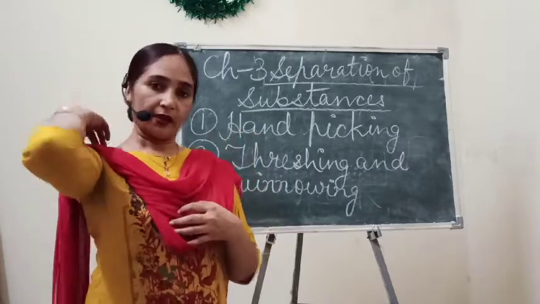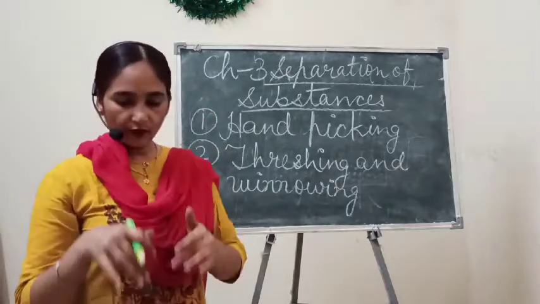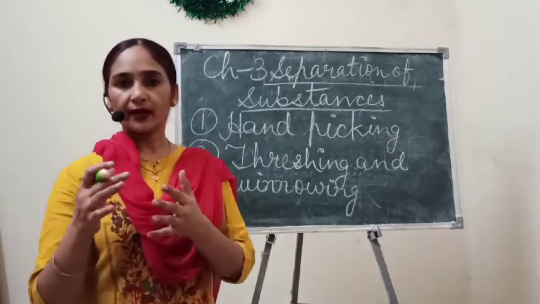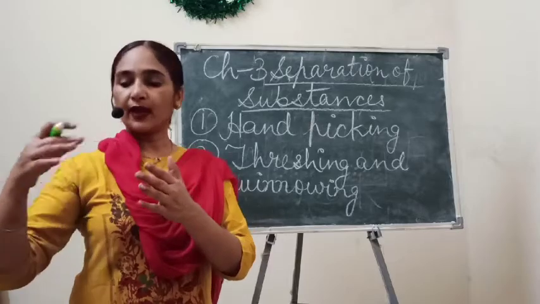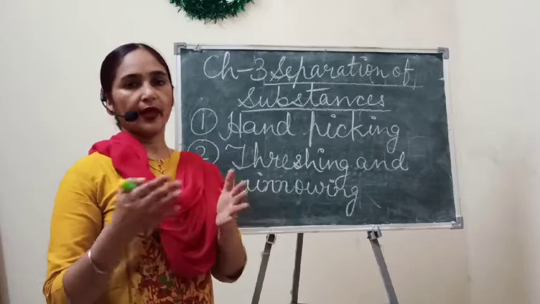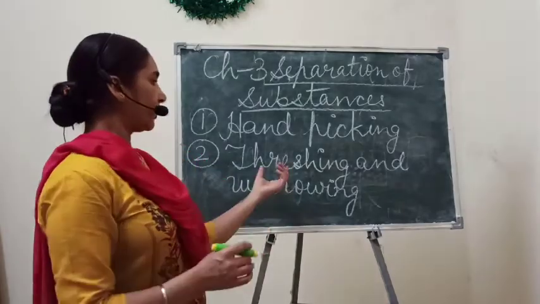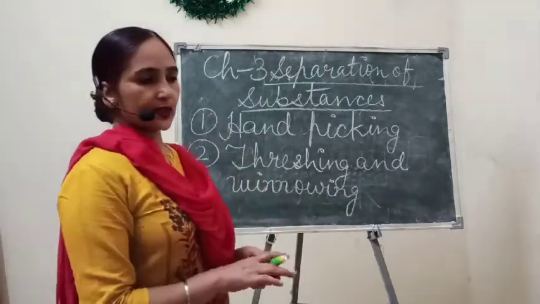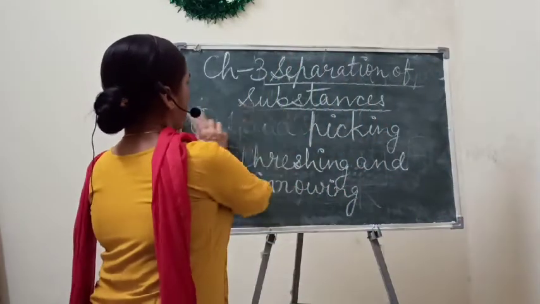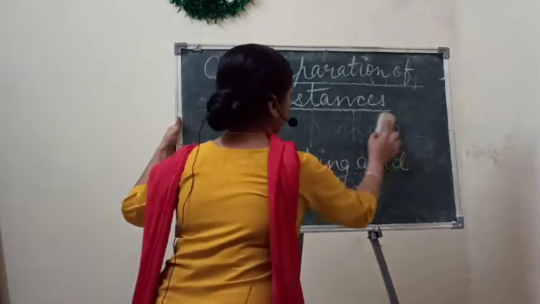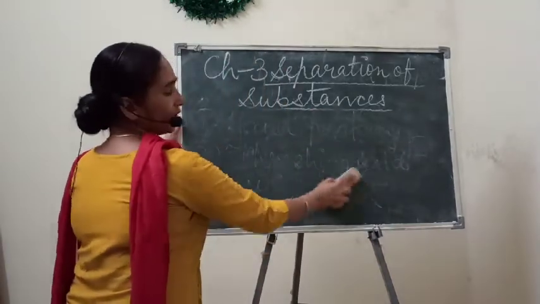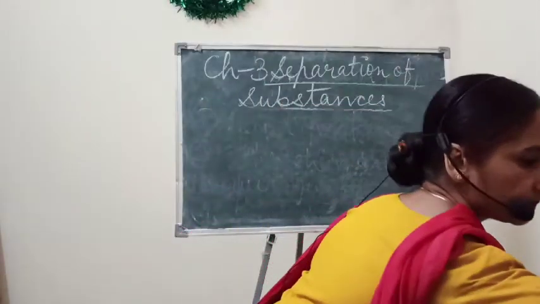Grains are heavier and that's why grains fall near us, and with the help of air the chaff will fly away from us, and in this way both can be separated easily. So this is about threshing and winnowing.